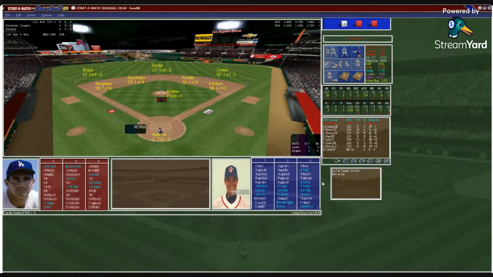Let's look under the hood at Sandy Koufax. His first start of the year, 106 pitches, 5 runs, 1 earned run, and then his last start, he was perfect, 103 pitches, and he was an absolute beast. He did not give up a thing. So he's working off a perfect game.